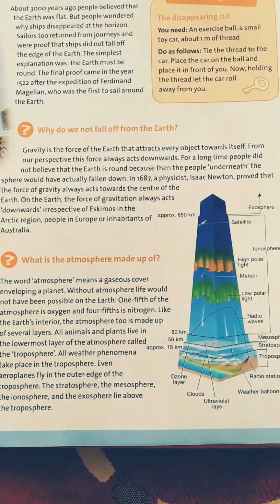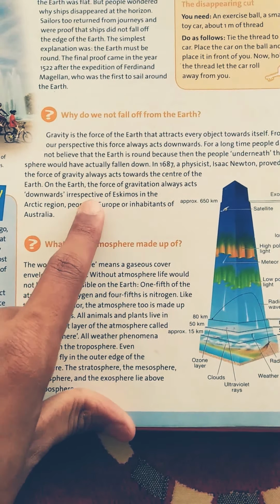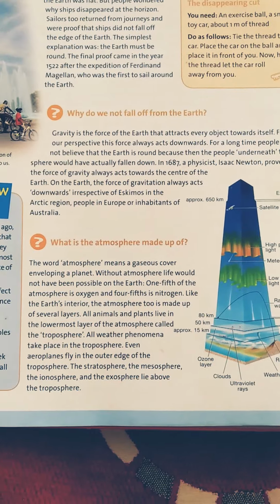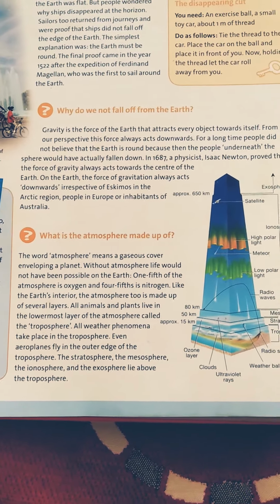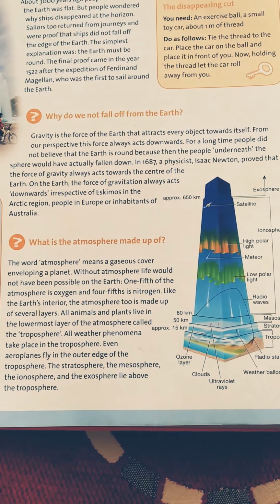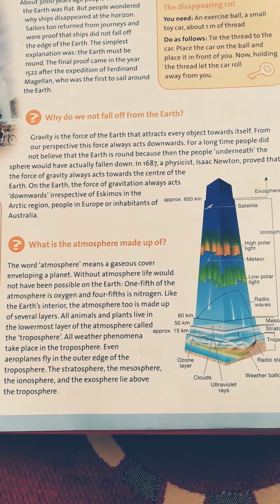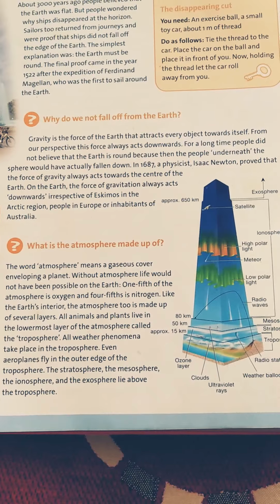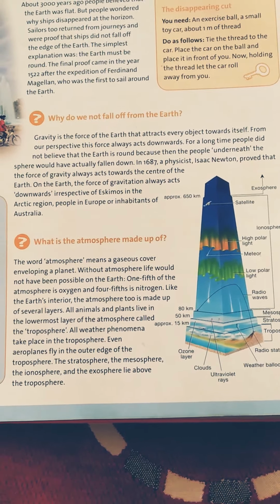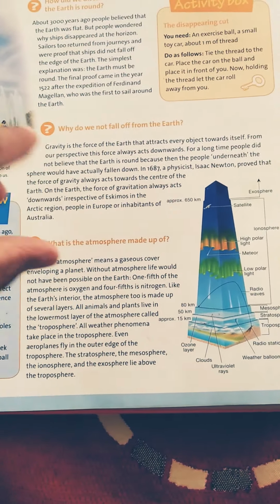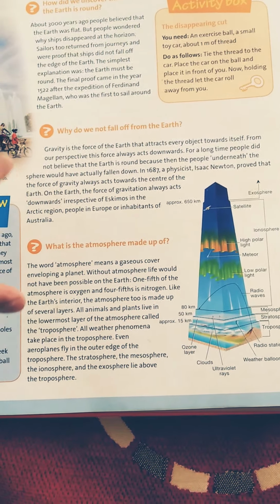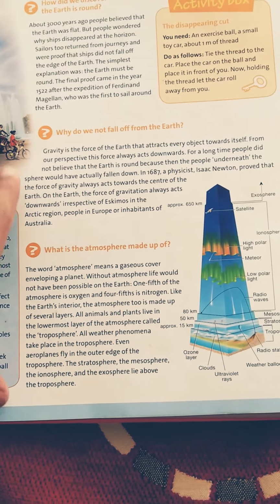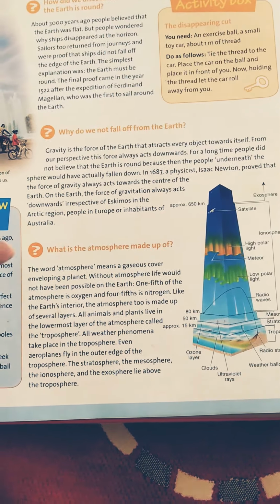So, the other main point given here is that on the earth the force of gravitation always acts downwards, irrespective of Eskimos in the Arctic region, people in Europe, or inhabitants of Australia. Everywhere on the earth the gravitational force acts downwards.